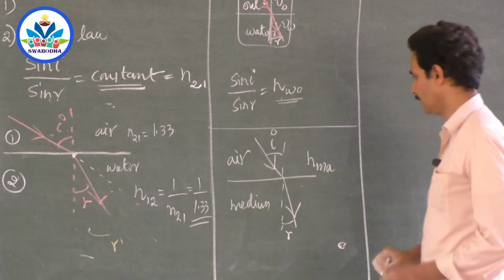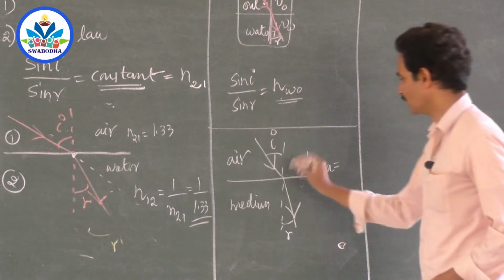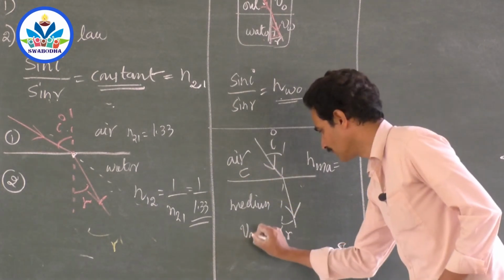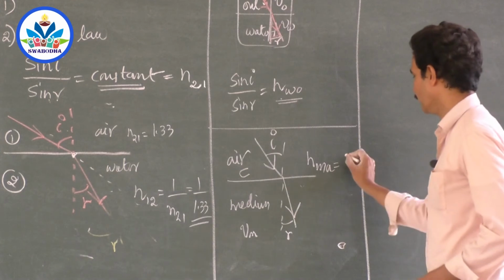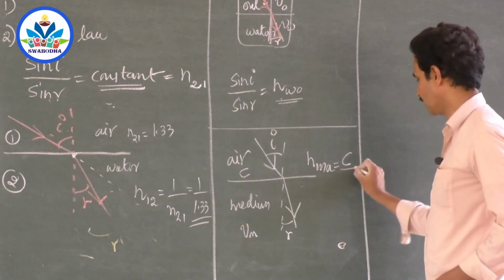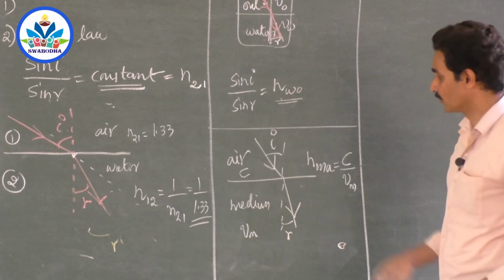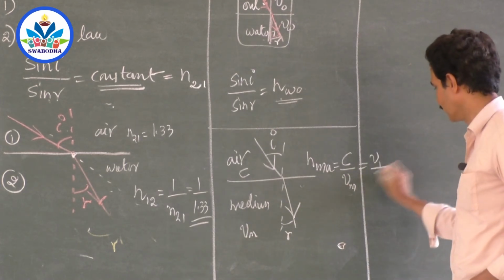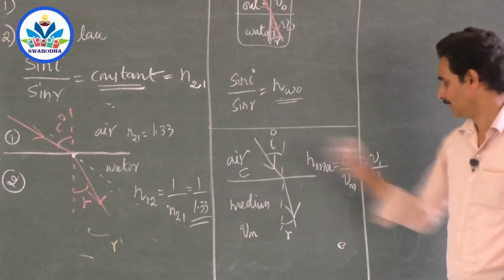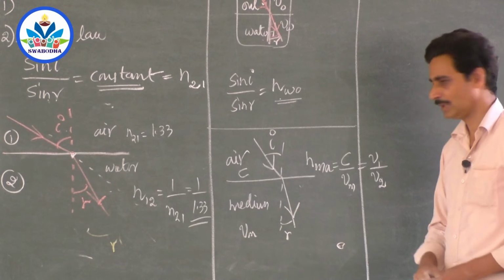then the refractive index of the second medium with respect to the first medium is defined as the ratio of the velocity of light in the first medium to the velocity of light in the second medium. Velocity of light in air is c, velocity of light in the medium is vm. Of course, v1 by v2, that's what we are writing. But v1 is c because it is air. v2 is the velocity of light in the medium.